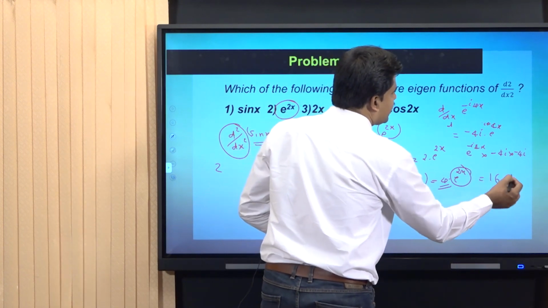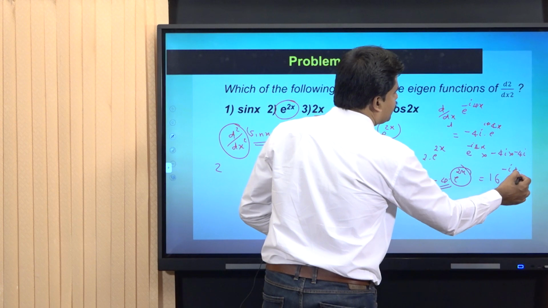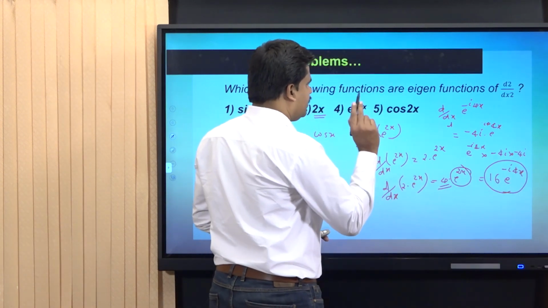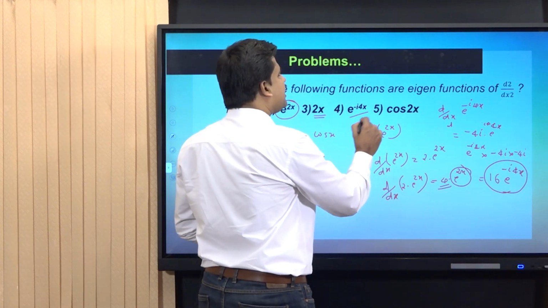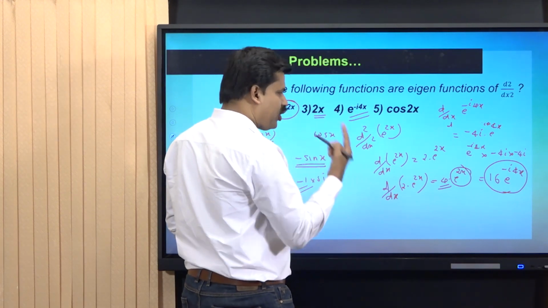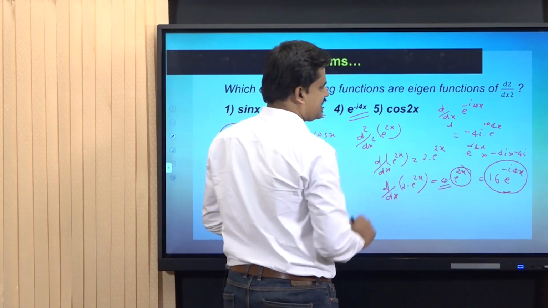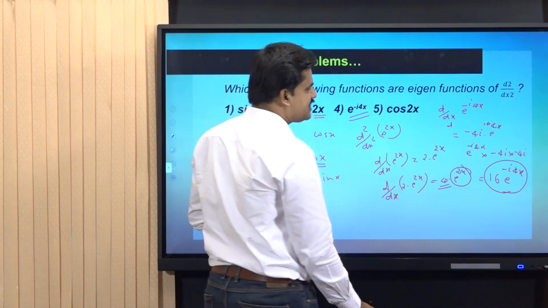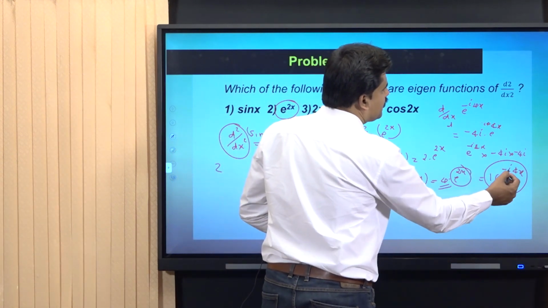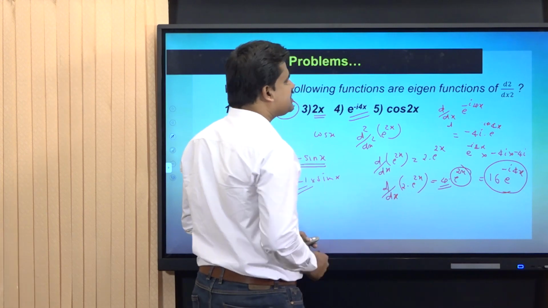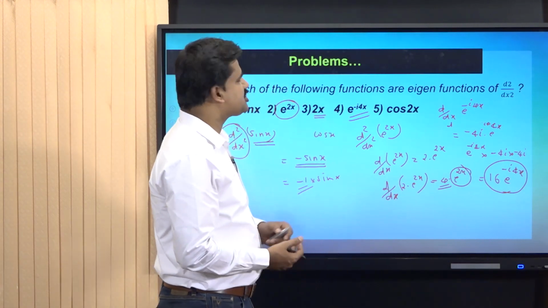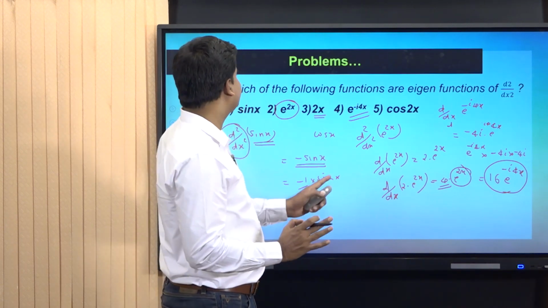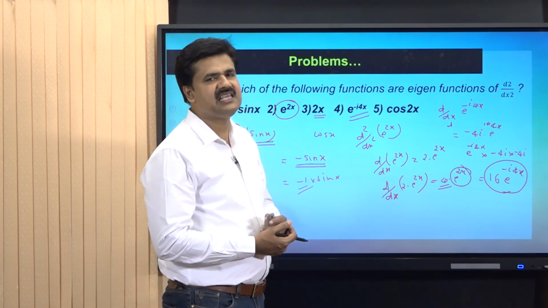16 e raised to minus 4ix. This will be the final result of differentiation of e raised to minus 4ix twice with respect to x, or d square by dx square of e raised to minus 4ix is 16 e raised to minus 4ix. Hence, it is also clear that e raised to minus 4ix is an eigenfunction of the operator d square by dx square.